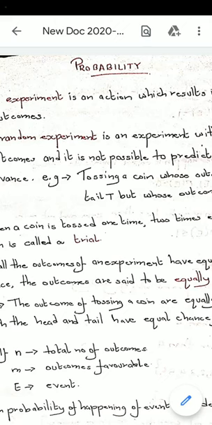Something like if I say today there is a chance of raining. Today there is a chance of maths class. Something like if I say today team A has a chance of winning at around 0.25, something like that. So that's only probability. Without knowing, you have been using the word probably. In English, probably today it might rain. So that is only chance. So probability is nothing but chance. So we are giving a mathematical aspect to chance, whose name becomes probability.